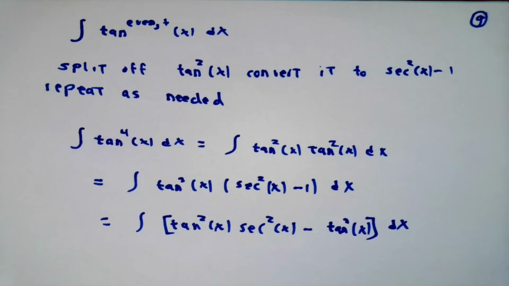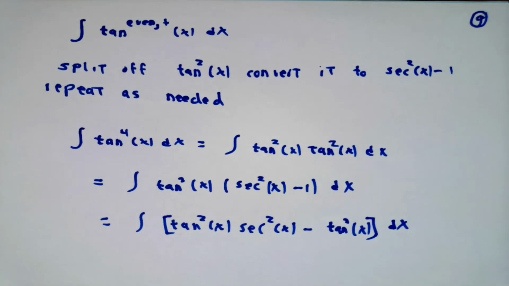For example, the integral of tangent to the fourth x dx is the integral of tangent squared x times tangent squared x. Split the second tangent squared into secant squared x minus 1. You'll have the integral of tangent squared x secant squared x minus tangent squared x dx.